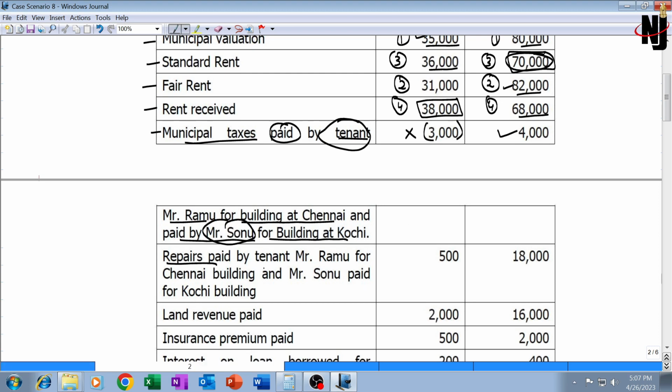Thereafter, we have repairs paid by tenant Mr. Ramu for Chennai building and paid by Mr. Sonu for Kochi building. Now, repair charges are not allowed to be deducted irrespective of whether paid by tenant or paid by assessee. 518,000 not allowed.